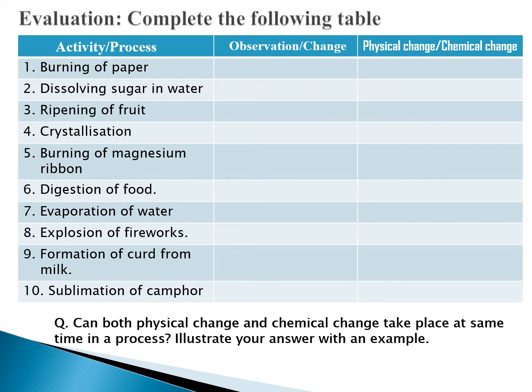So I hope you are thorough with the concept of physical and chemical changes. Here in this slide, I have provided you with two questions. The first one is in the form of a table. In the first column, under activity and process, I have listed 10 questions. Now what you have to do is write down the observation or the changes you would notice in case of each activity. So against each activity, you have to write down its observation and changes. And after that, in the third column, you have to classify these activities into physical changes and chemical changes based on the observations you have written down.